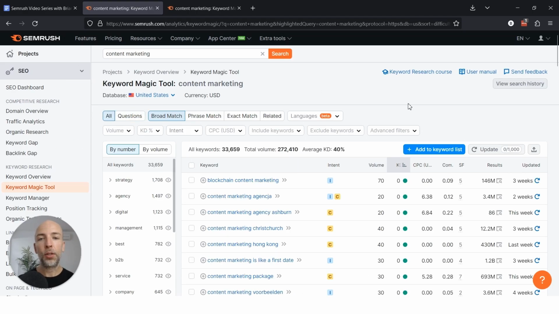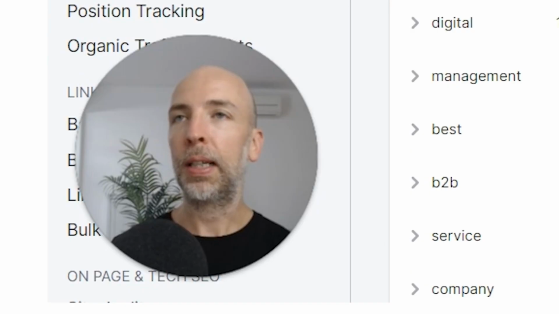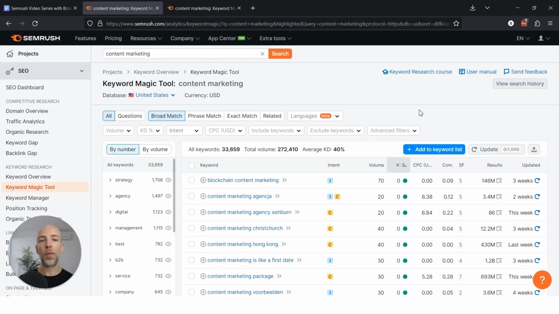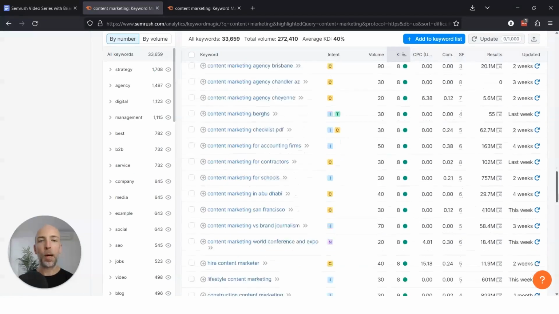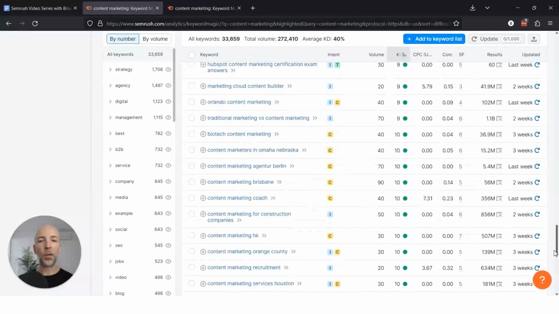The most straightforward way to find low competition keywords in this list is to sort by keyword difficulty and start at 0. The problem with this is that a lot of these keywords are zero competition for a reason, because they're not really that valuable, or they're just weird. And that's actually why I like starting with questions, because this can help you find keywords that people are actually searching for and have a lot of potential for creating content around, as opposed to something like content marketing is like a first date. Like, what is that, right? That's the type of keyword that, yeah, it's low competition, but do you really want to target it? So that's one way to do it, and just go through the list. You'll probably find some gems in here that you can go after, but it'll take quite a bit of digging.